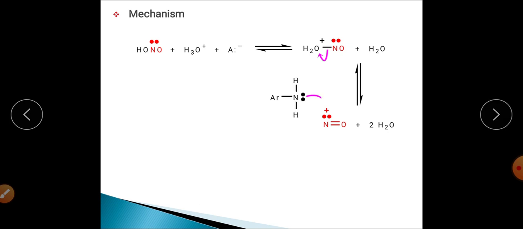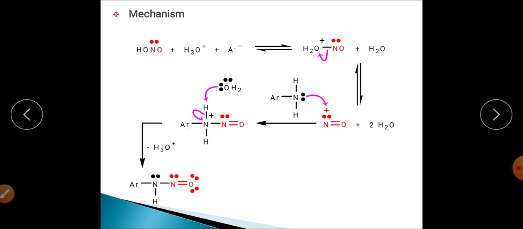Now there will be a reaction of our aromatic amine, and the lone pair of electrons on the nitrogen in the aromatic amine will react with the NO positive and form this particular product, and this will finally lose the H positive and get converted into